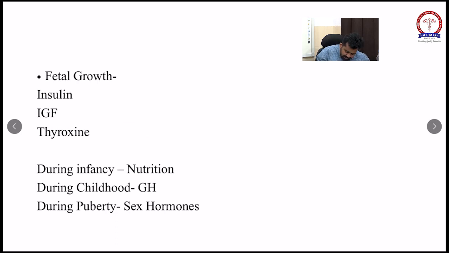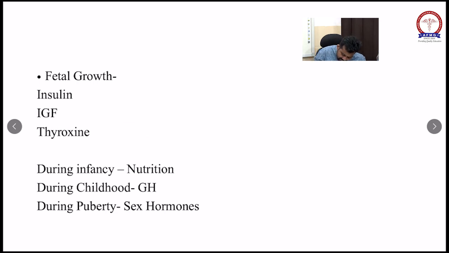What is macrocephaly? If head circumference is greater than the 95th percentile for that age and sex, it is considered as macrocephaly.